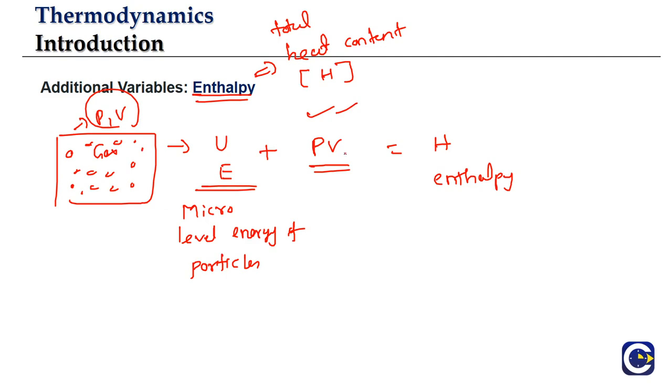and that is what is measured as what? The pressure into volume term. So if you add both these things, that is going to be called as what? The total heat content available in the system, and that is what will be known as what? Enthalpy. So enthalpy represents what? The total heat content available in the system.